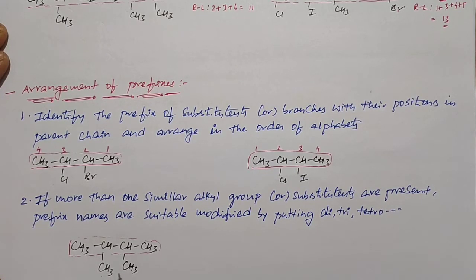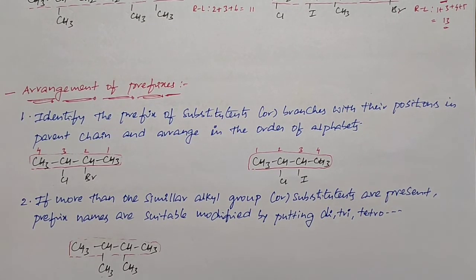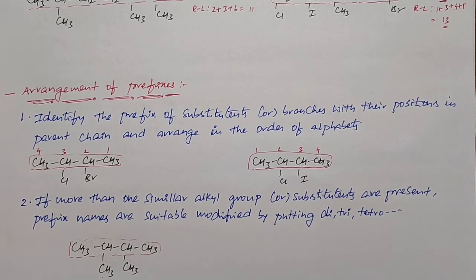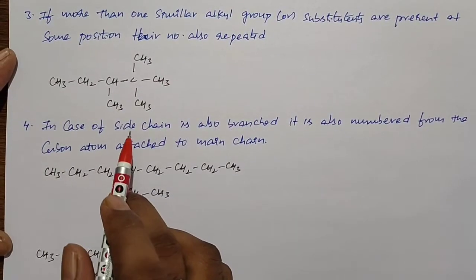If two methyl groups are present, we call it di. If three are present, we call it tri. Like that, we need to add di, tri, or tetra for the repeating substituents or branches before the name of the substituent or branch. Okay, that's all. Next, this is rule number 3